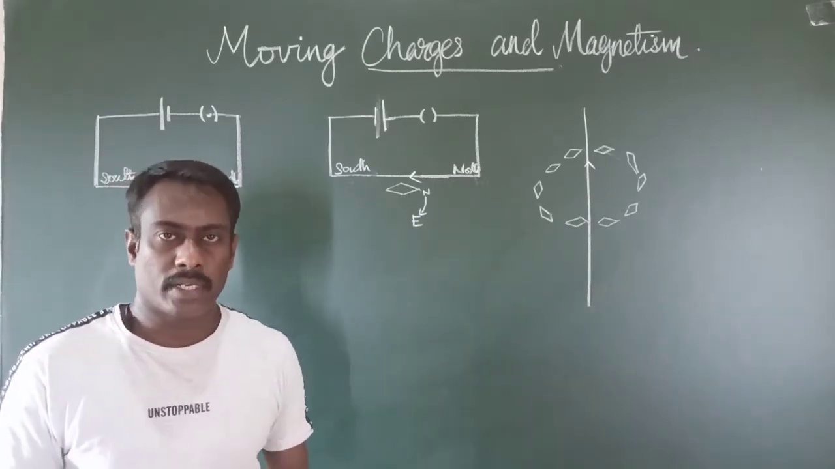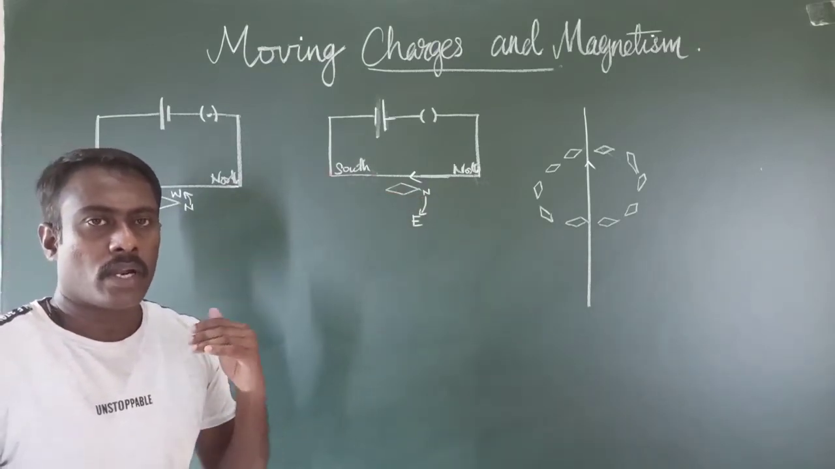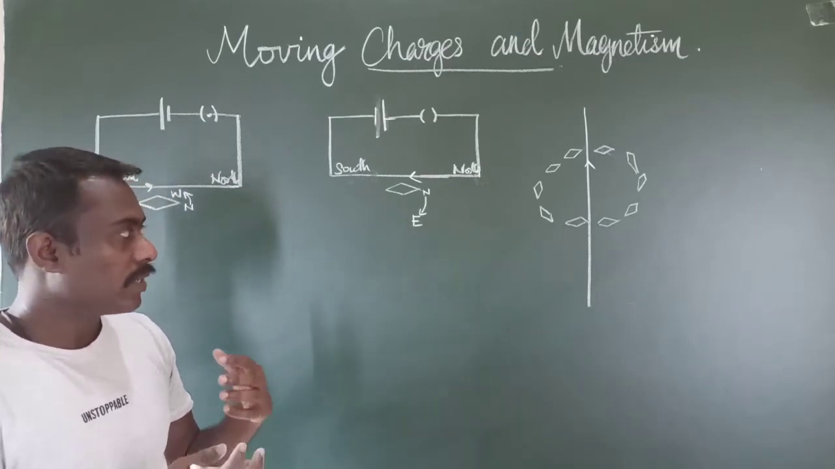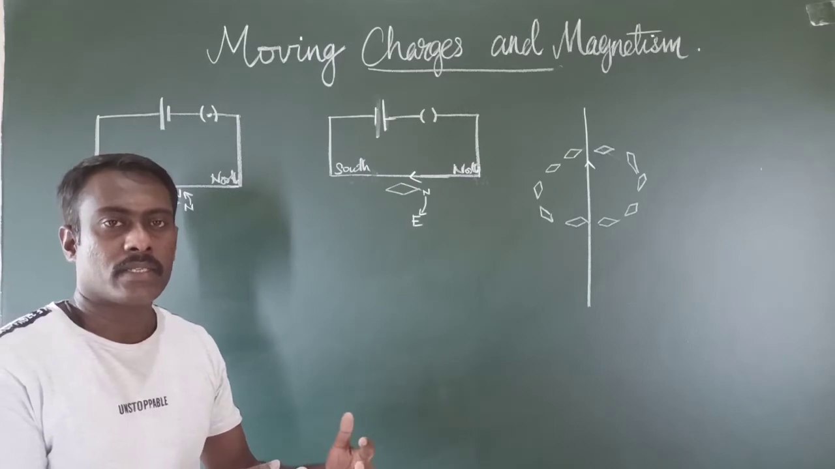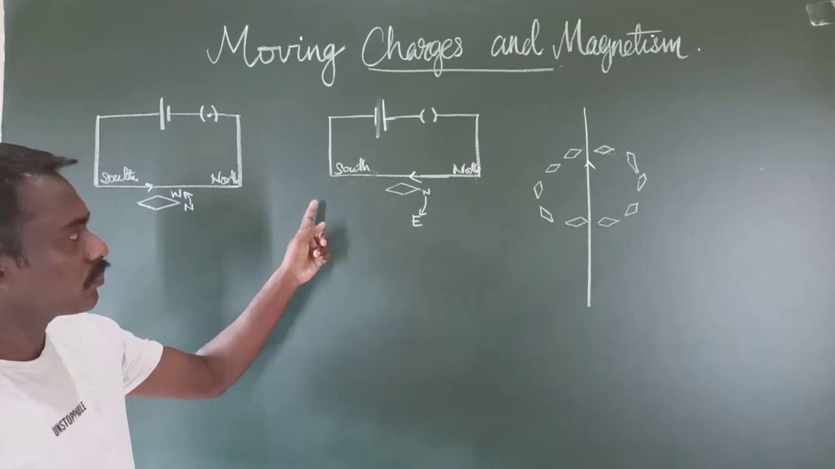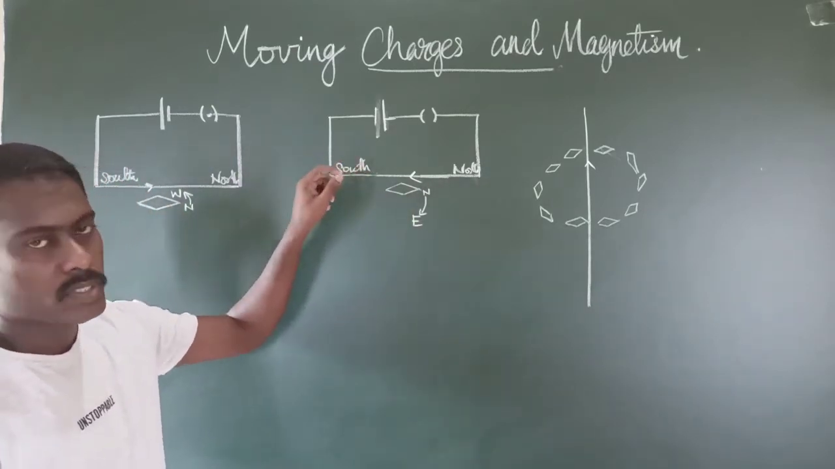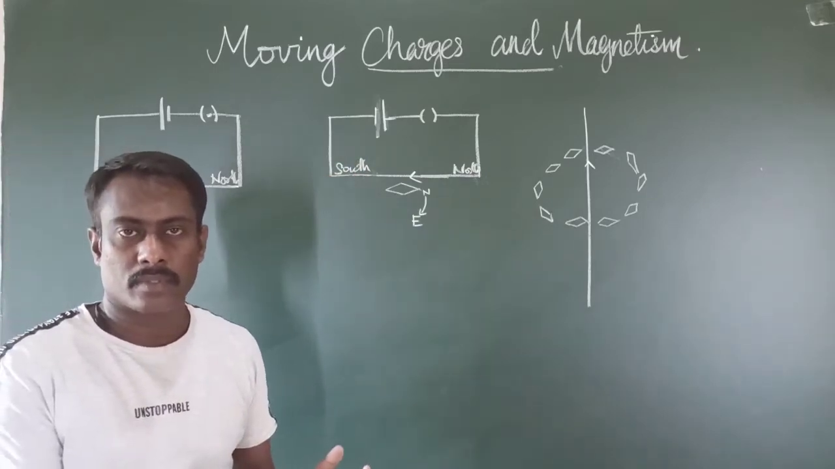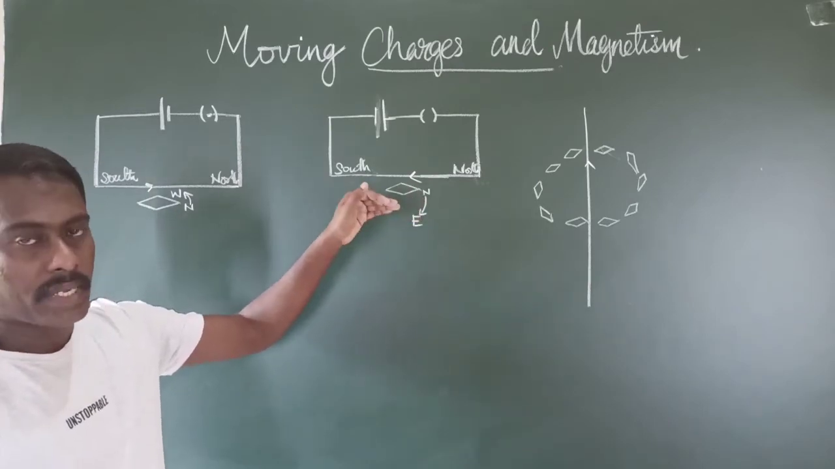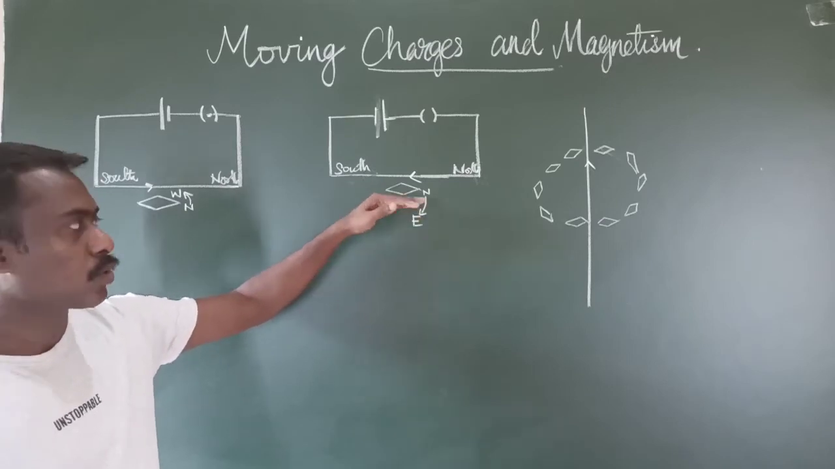So he concluded that a force is exerted on the needle. And what kind of force can be exerted on a needle? A magnetic needle, a compass, is always deflected when it is kept under the influence of a magnetic field. So that means when the electric current passes through the conductor, it produces a magnetic field around the conductor, and the magnetic field produced by the conductor exerted a force on the needle, so it deflected.